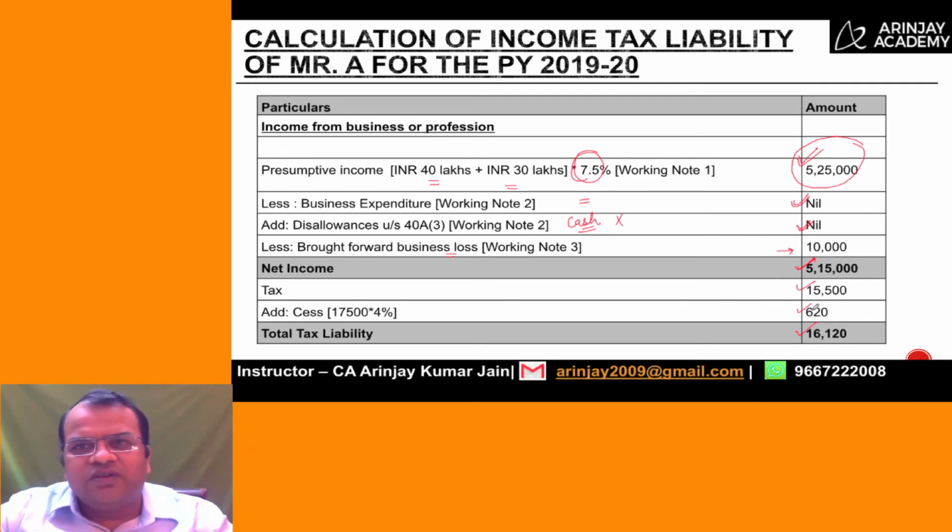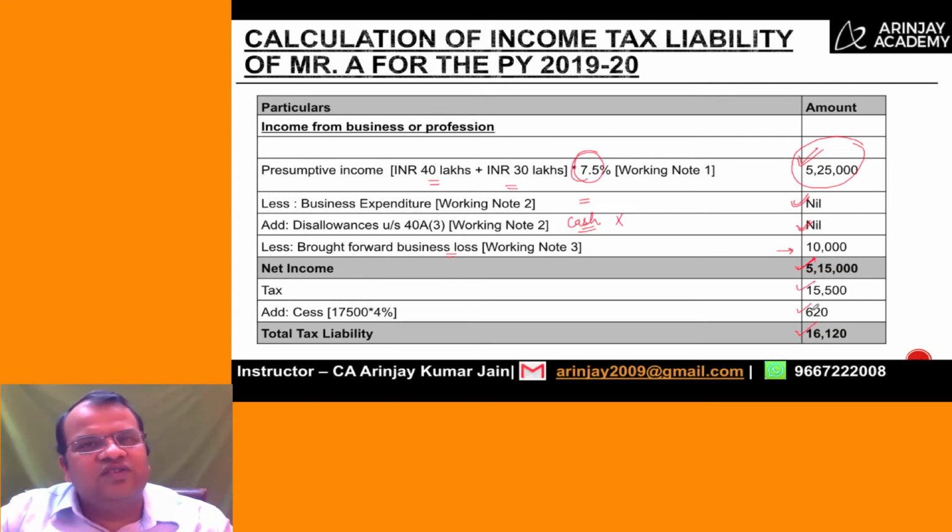At the cost of repetition, if the goods are shipped from a port in India, it is taxable in India. If the amount is received in India, it is taxable in India. But if the goods are shipped outside, and the amount is received outside, then it is not liable to tax in India.